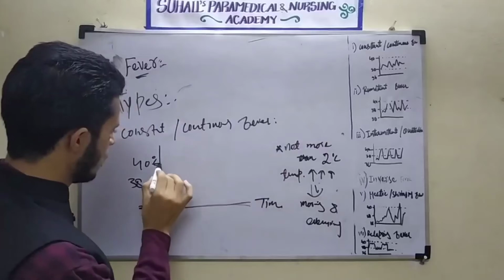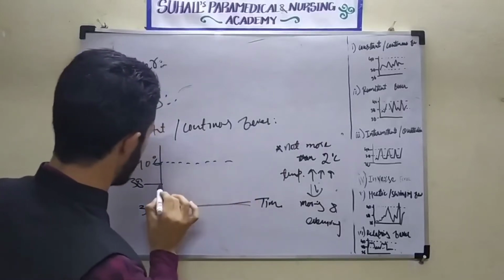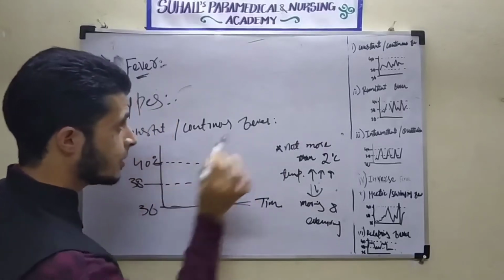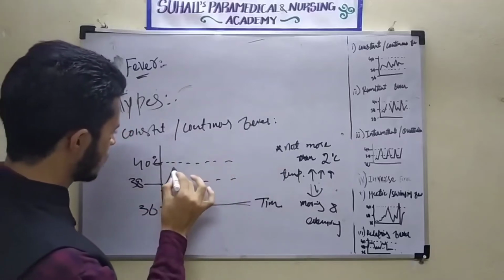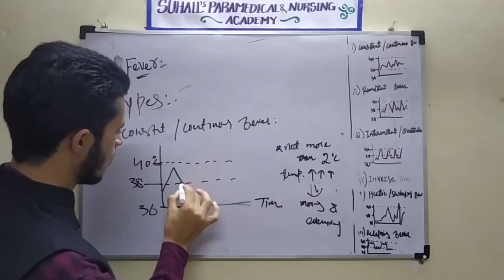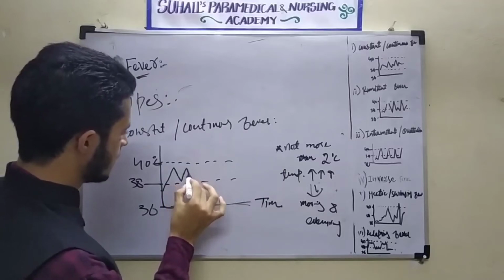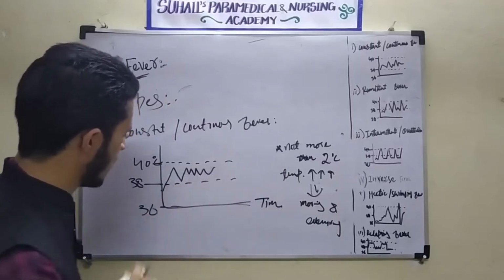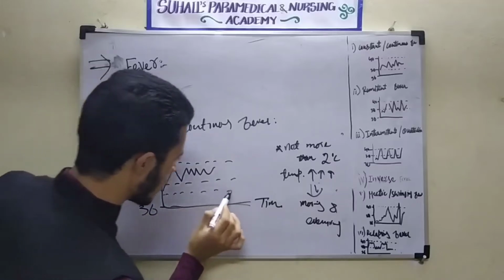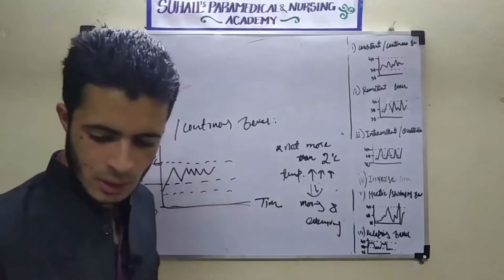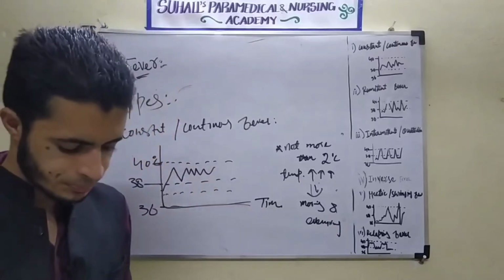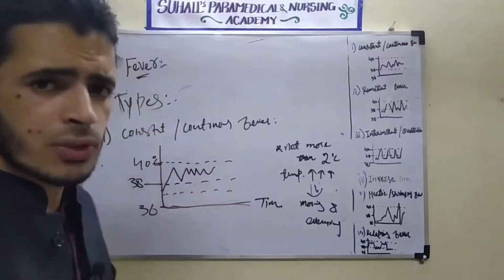What will happen? So this is 40 degrees, this is 38 degrees. Okay, see here, it will be like this. Temperature increases, and then it will decrease somehow. It will increase, it will decrease somehow. But it is above the normal level. This was the normal level. But the temperature is increasing in between the 2 degrees Celsius. This is called the constant or continuous fever.